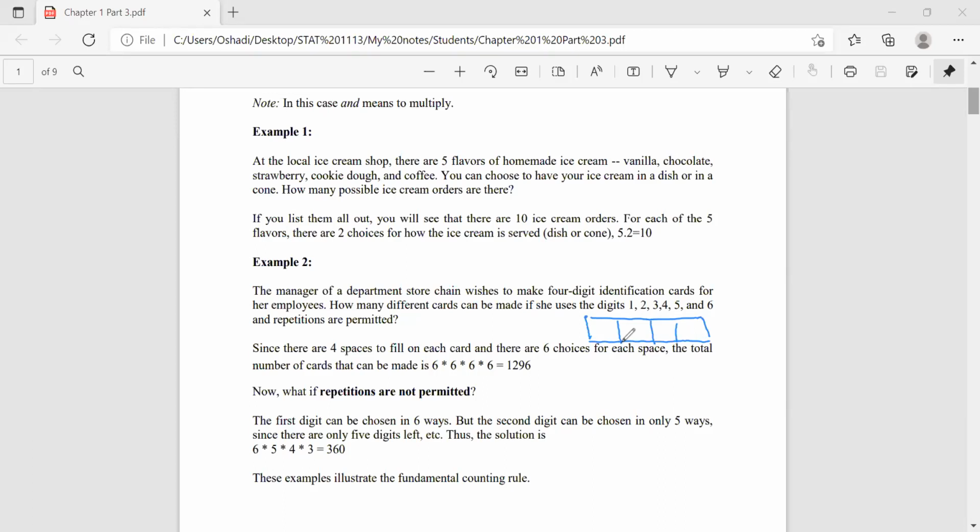So there are 4 events: choosing the first digit of the identification number, choosing the second digit, choosing the third digit, and choosing the 4th digit, right? There are 6 possibilities of choosing the first digit. And when repetitions are permitted, again there are 6 possibilities to choose the second digit. And also there are 6 for the third.